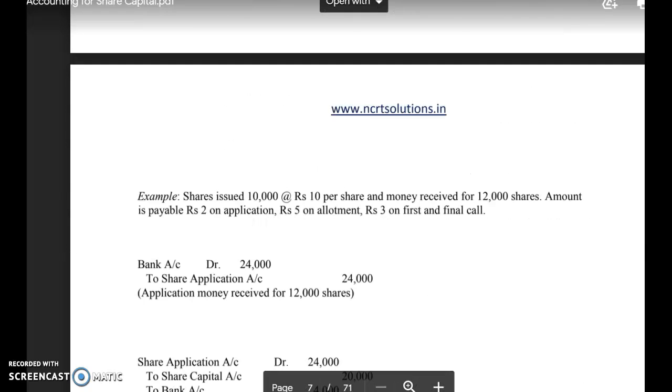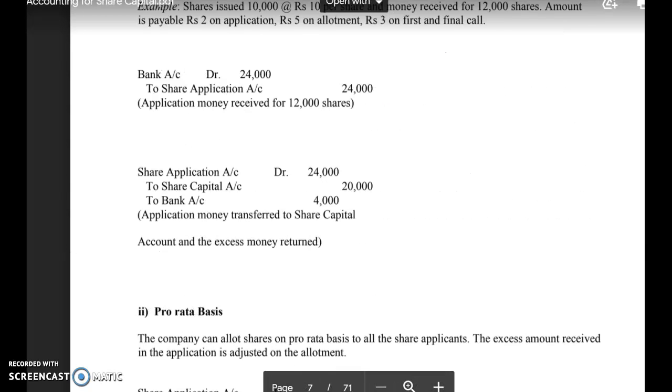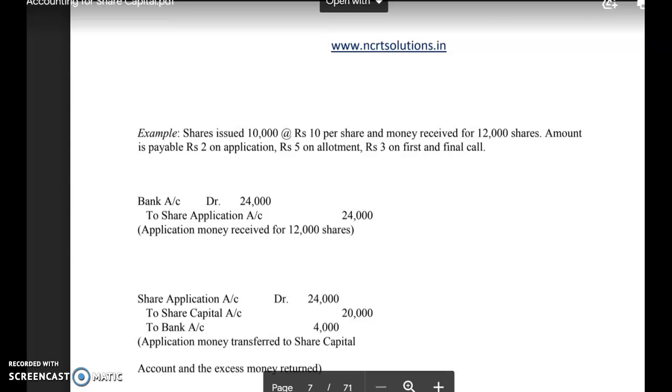Now let's understand this with the help of an example. Shares issued are 10,000 at the rate of rupees 10 per share and money is received for 12,000 shares. The amount payable is rupees 2 on application, rupees 5 on allotment, and rupees 3 on first and final call. Now how will the amount be refunded?